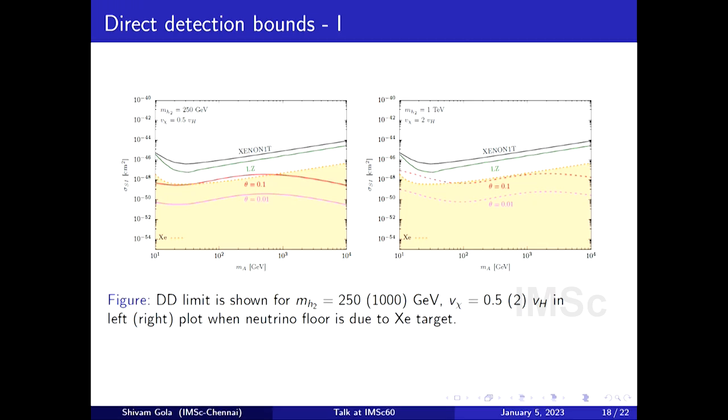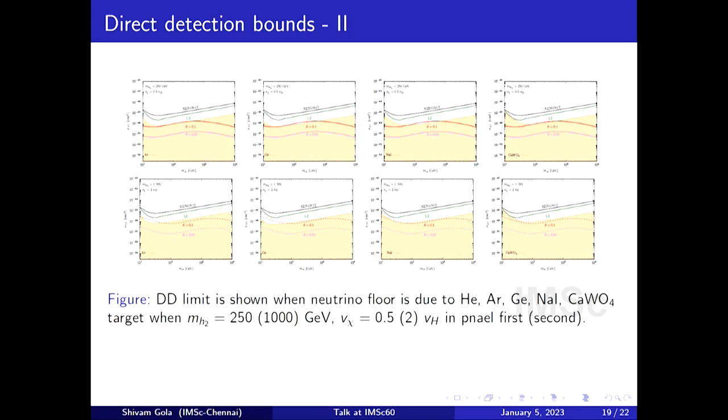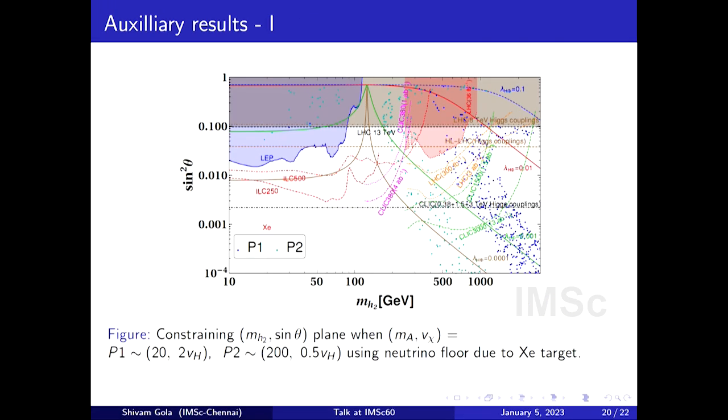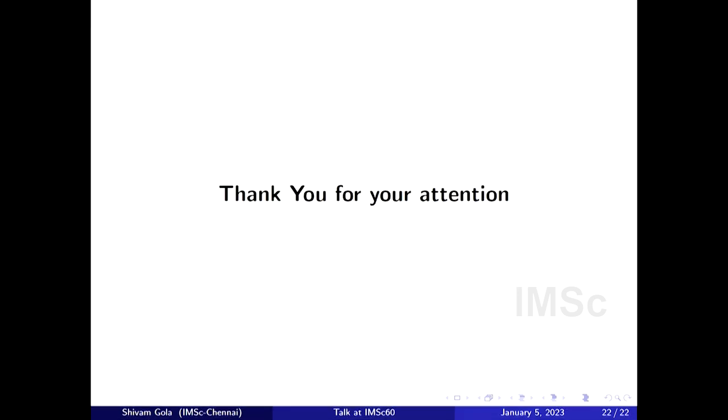This is one way. We have done this for other backgrounds as well, and in each plot there is a small parameter space which is allowed by the bounds. These are auxiliary results, and I think these are not required, but these are okay. Yeah, that's all.